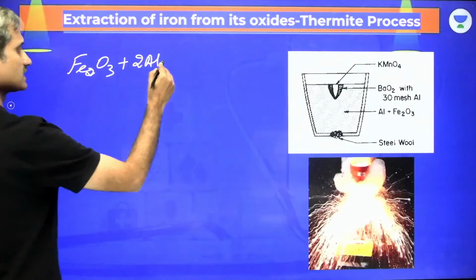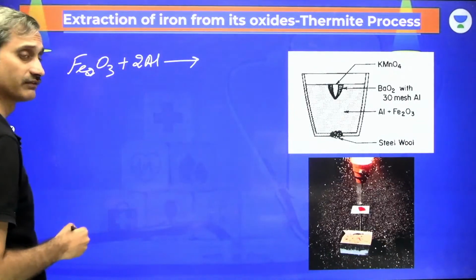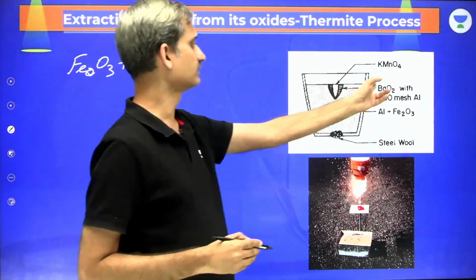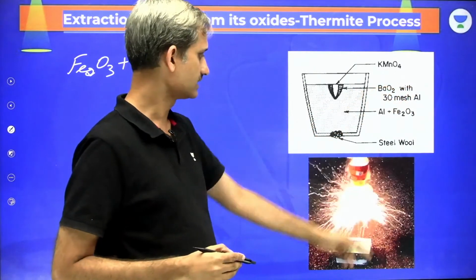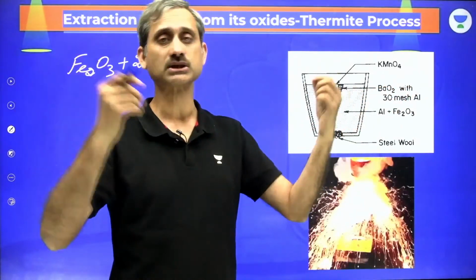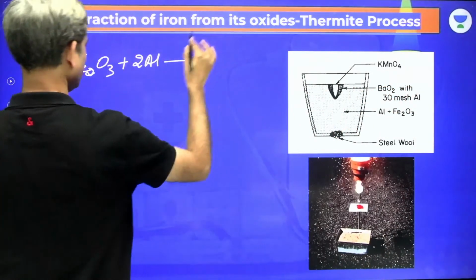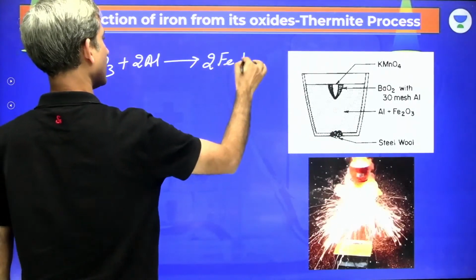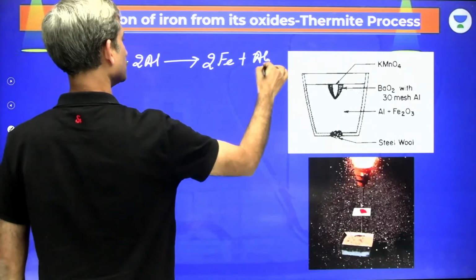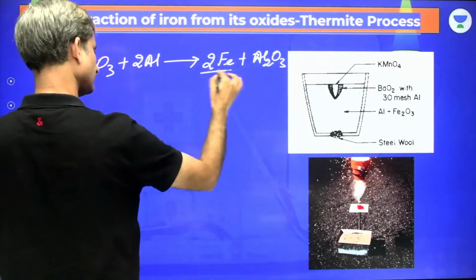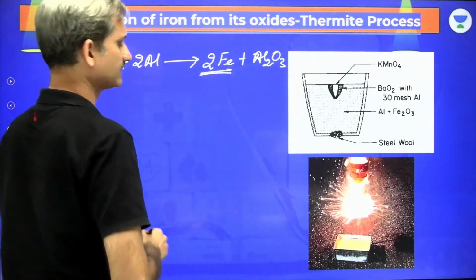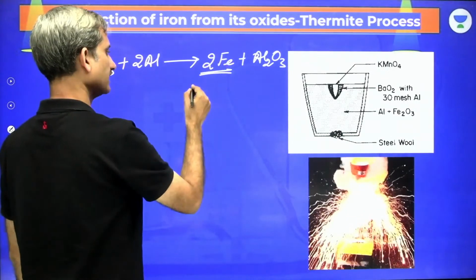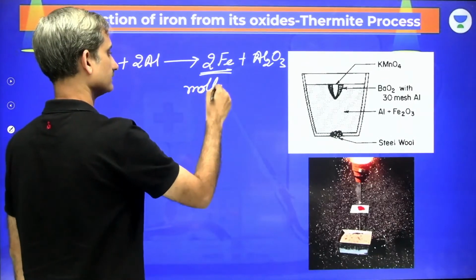This thermite process can be initiated by a little bit of heat supplied here. KMnO4, barium oxide is applied, and a magnesium ribbon is used, and it converts to iron and Al2O3. The important thing about the thermite process is that the iron obtained is molten iron.